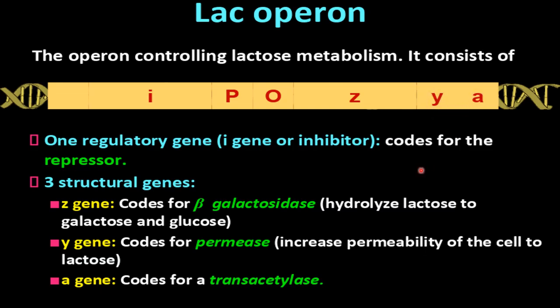Then A. This A gene codes for trans-acetylase. Okay, this trans-acetylase is also required here for the attachment of the acetyl group for the action of beta galactosidase.